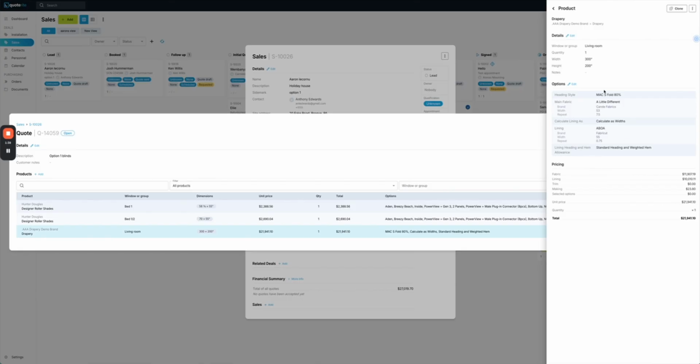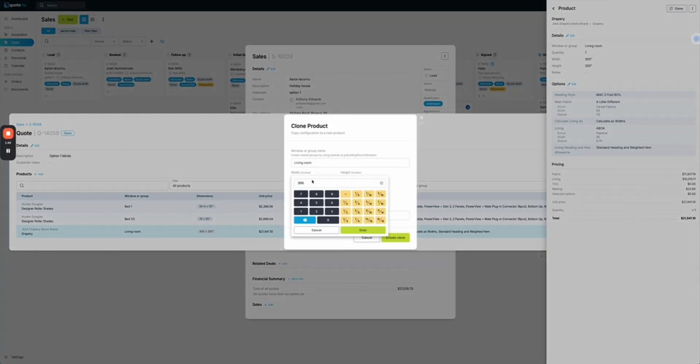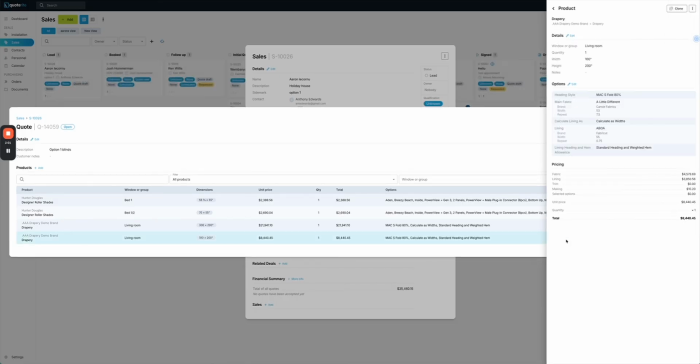So once that's saved, we can see some of the selections we've made, but what's nice is we can see the different costs that we've got here to make it easier. Again, if we want another drapery, we could clone that out, change this to say 100 wide, and create. The system will also warn us for things like if the fabric's not wide enough based on the heading and hem selections. It's going to look at everything to make sure nothing's wrong. So we can see that we've changed the measurements and that's automatically updated the calculations there.